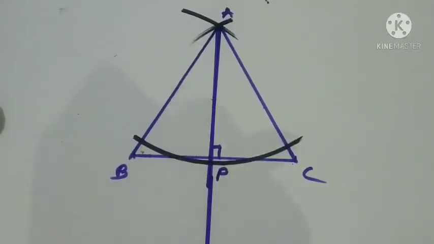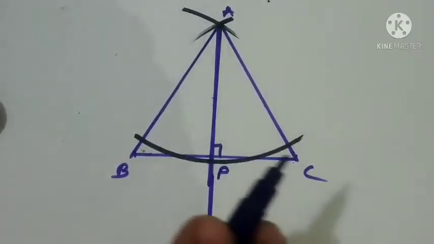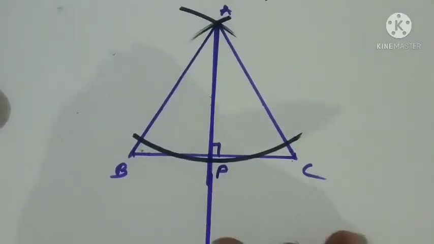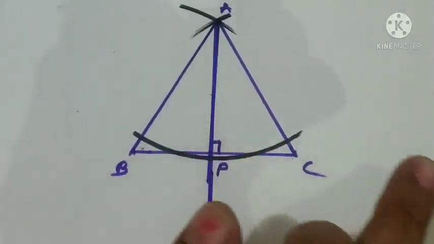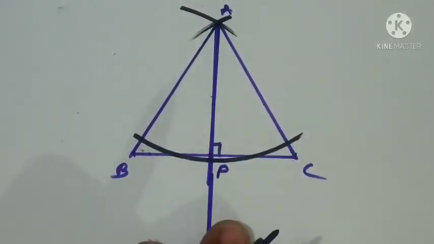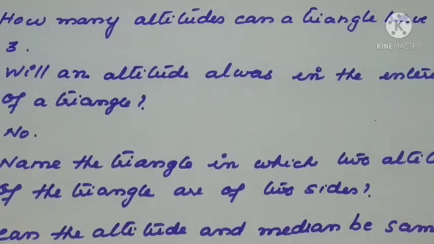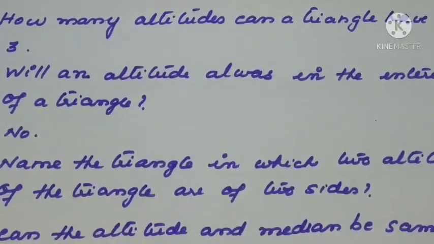So one side we have constructed, that both the altitude and median are the same for an equilateral triangle. So it is applicable for all the remaining two sides also. So altitude and median are the same for the equilateral triangle. So let us answer these questions.